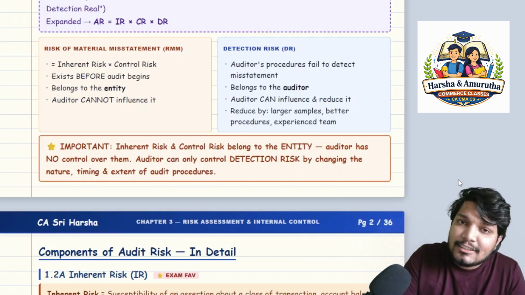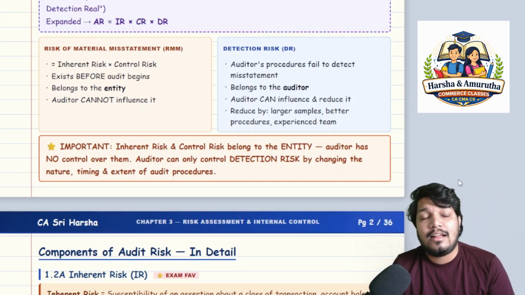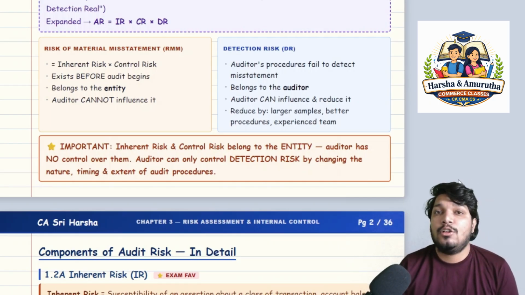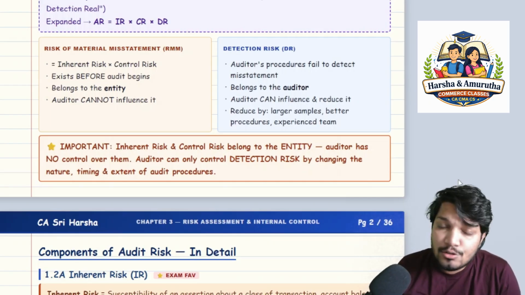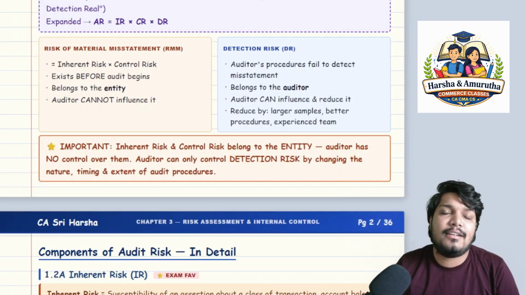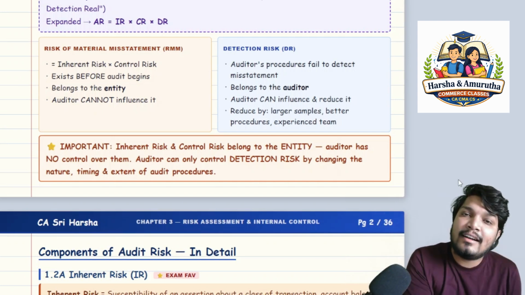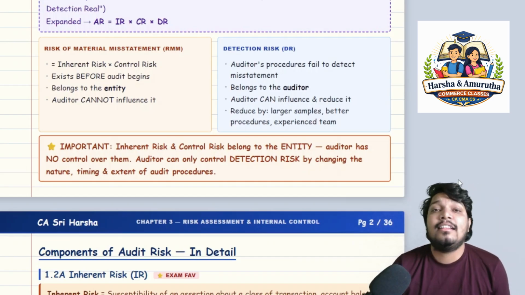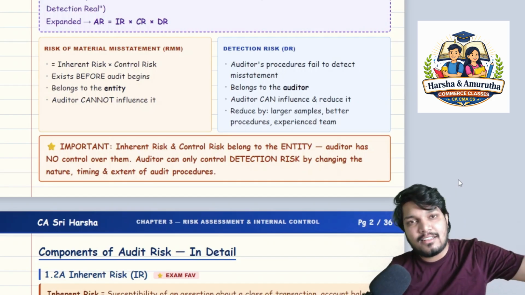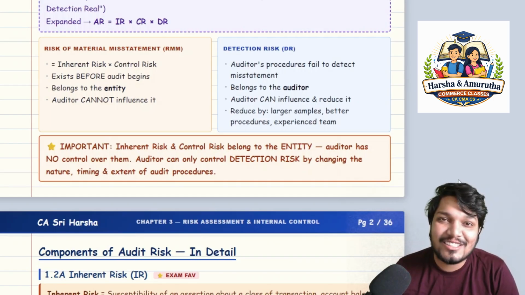When he reduces the detection risk, the audit risk, that is, giving an inappropriate opinion, will also be reduced to an acceptably low level. Those two are in correspondence. Understood, sir? Detection risk lies with the auditor; control risk and inherent risk lie with the management, sir. When you combine all these three, this forms the audit risk. And as we are learning, the auditor's objective is to reduce that audit risk to an acceptably low level. Understood, sir? Okay.